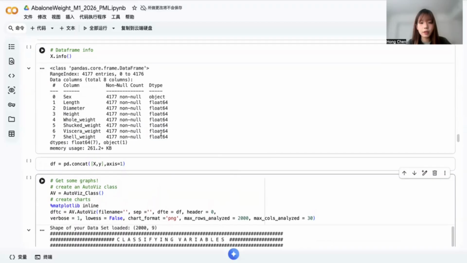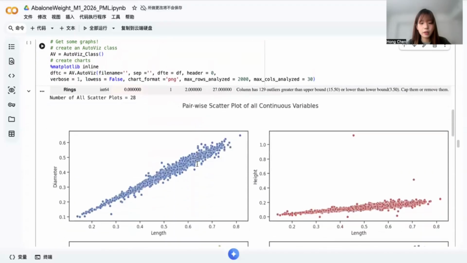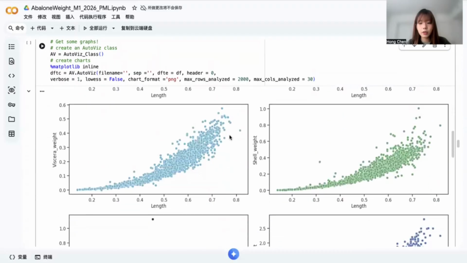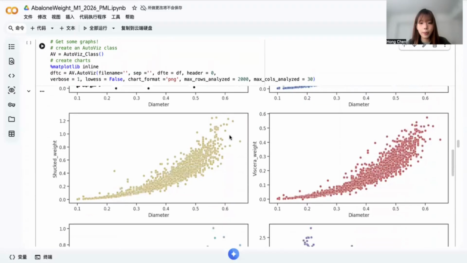And then to better understand the structure of the dataset, we generated some visualizations. These visualizations revealed strong positive relationships among physical measurements, such as length, diameter, and multiple weight-related variables, suggesting that abalone growth follows a consistent biological scaling pattern. However, several relationships displayed mild curvature rather than perfect linearity, indicating that overly simple models may underfit the data.